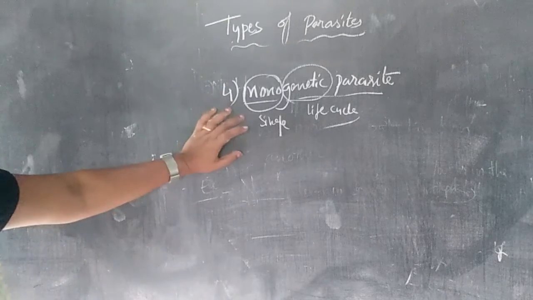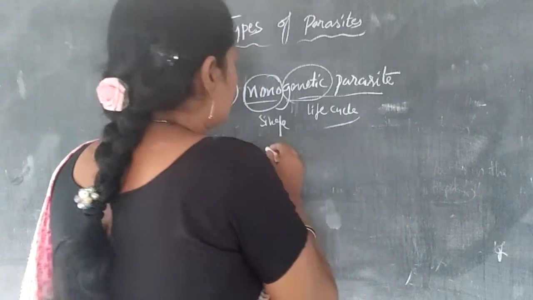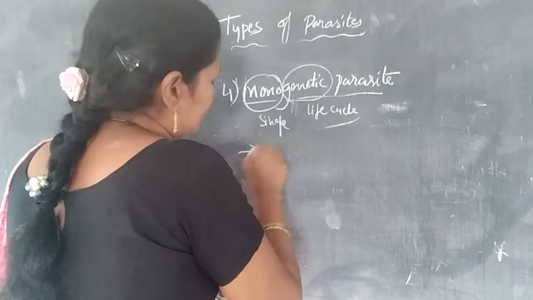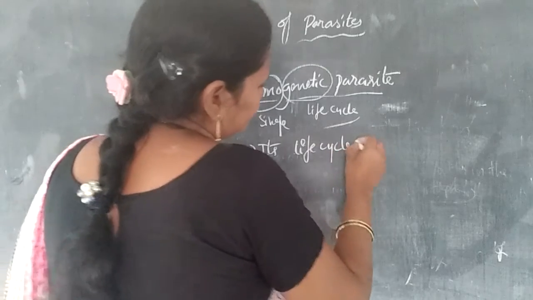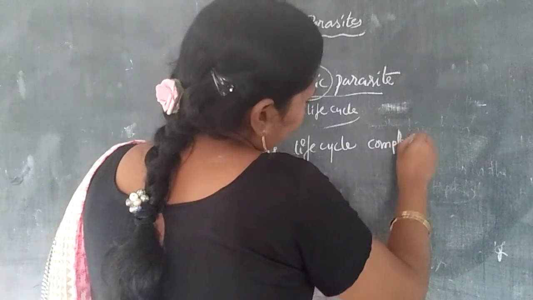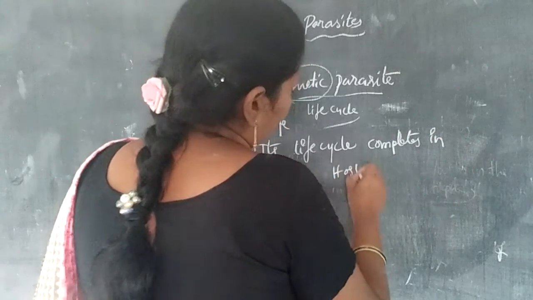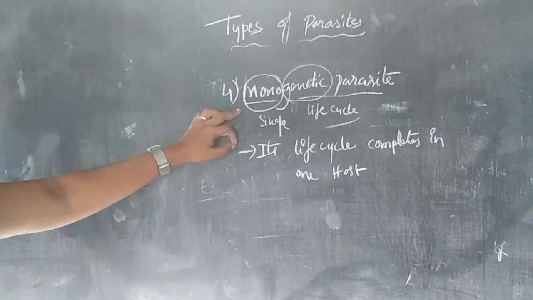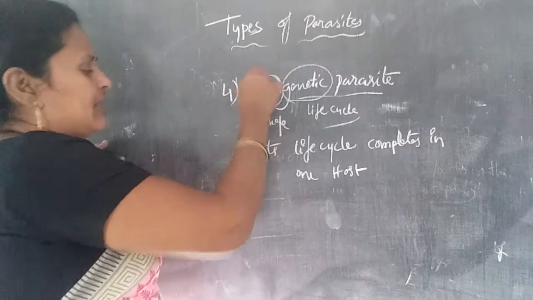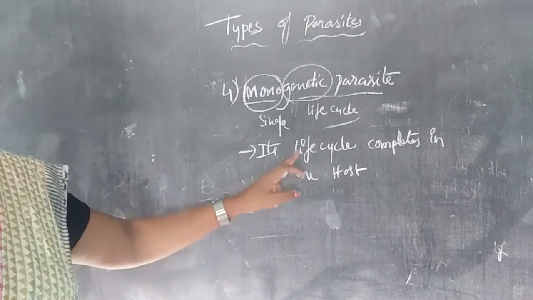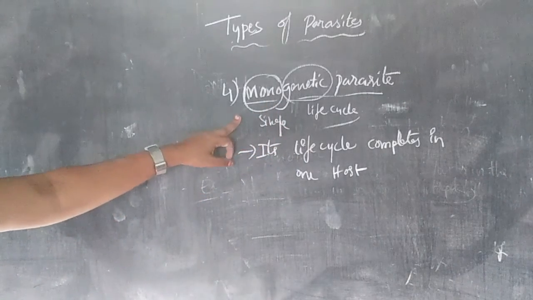The parasite completes its life cycle in one host. That is the monogenetic parasite.